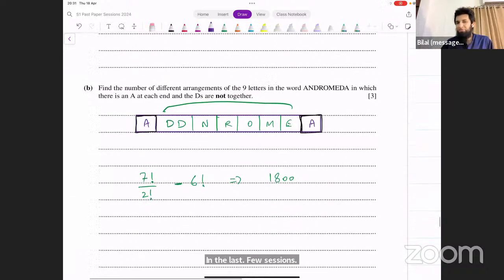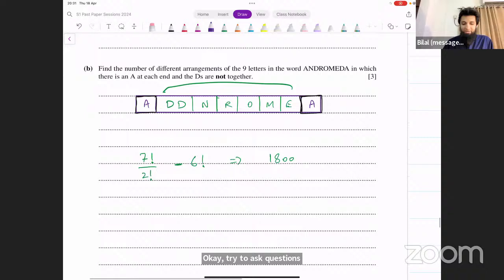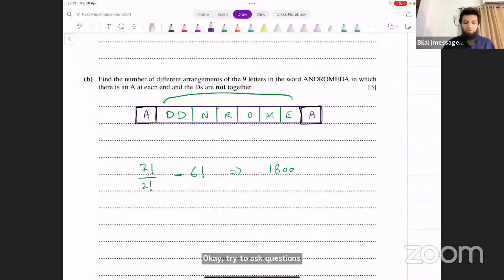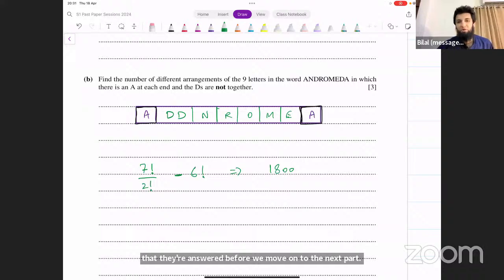Okay, so try to ask questions quicker than that, so that they're answered before we move on to the next part. So there's another question. Let me just answer that quickly and then move on to the next one.